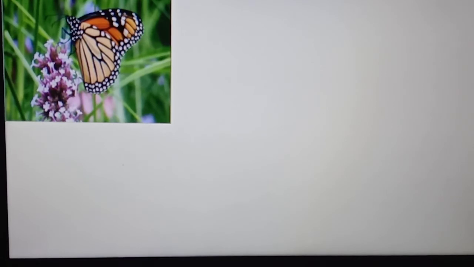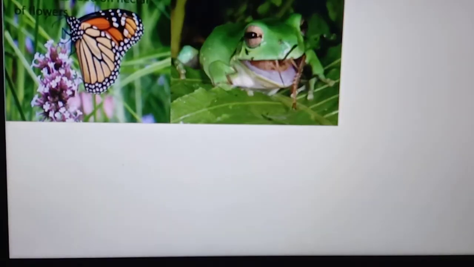See here, butterflies feed on nectar of flowers. What is the food of butterflies? Nectar. But whereas frog, what is the food of a frog? Frog eats insects, isn't it?